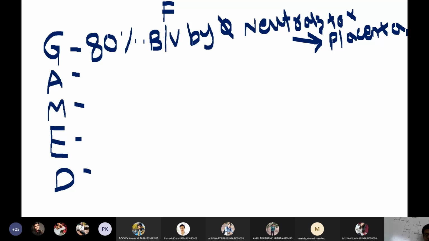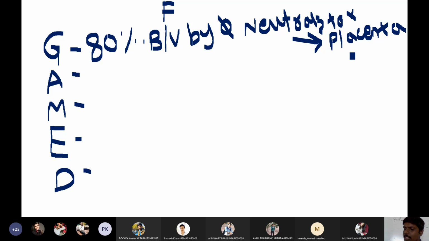So 80% of antibodies are IgG in nature. They will kill bacteria and viruses by phagocytosis and neutralization, and they are the only antibodies that can cross the placental barrier. So these are the major functions of IgG antibodies. Then let us discuss IgM and IgA antibodies.